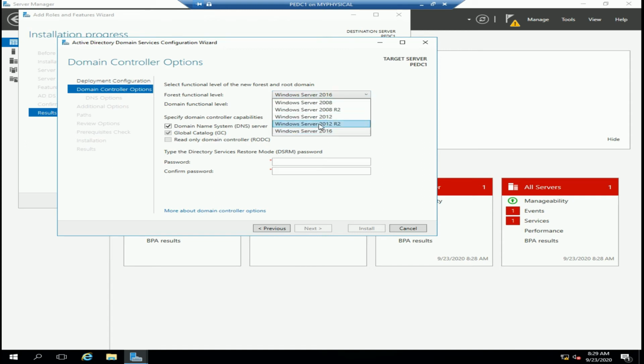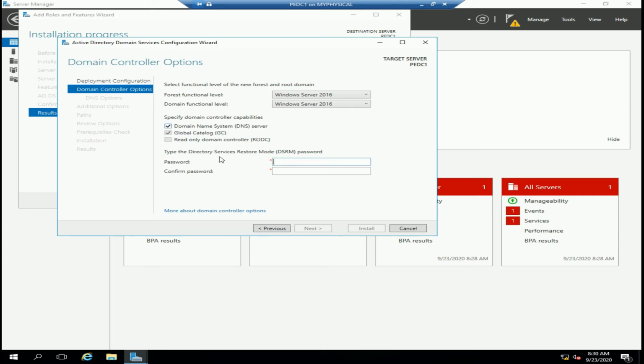If it is 2012 R2, then it means that 2008 R2 cannot join this system as a domain controller. And so I would like to maintain my own on 2016, and there is going to be a DNS and also a global catalog.